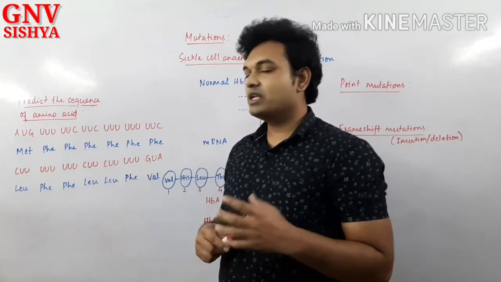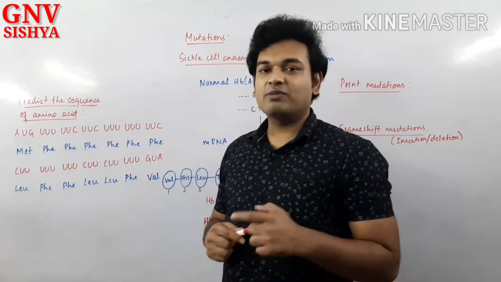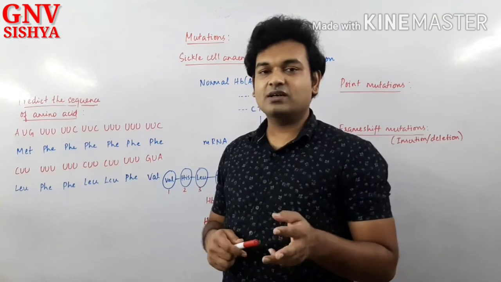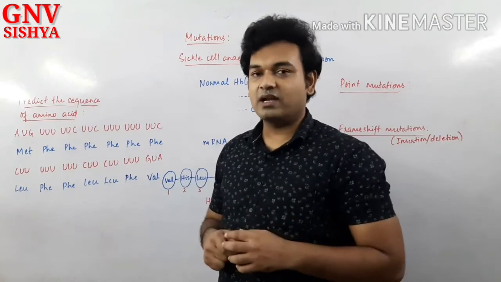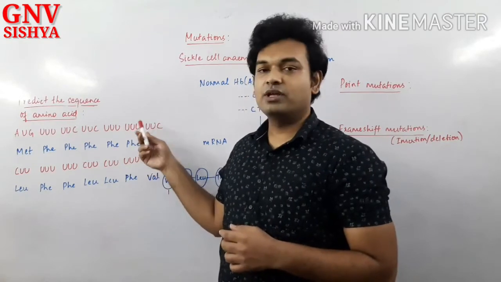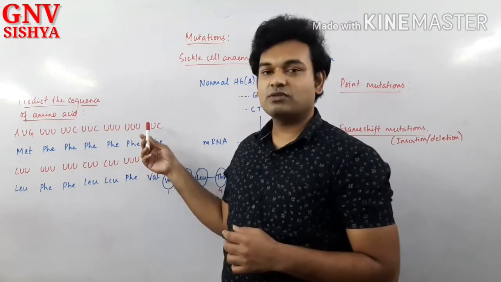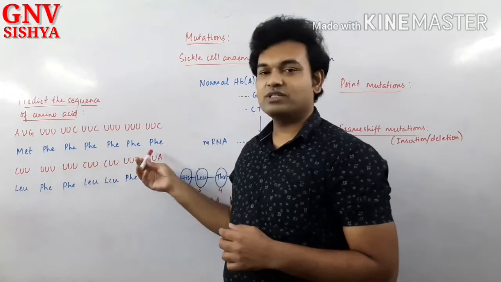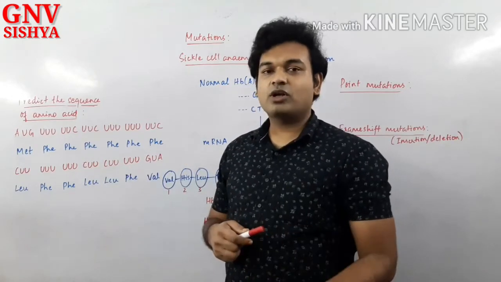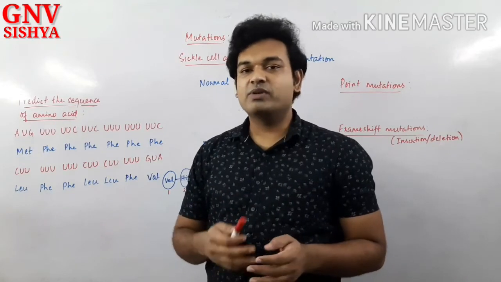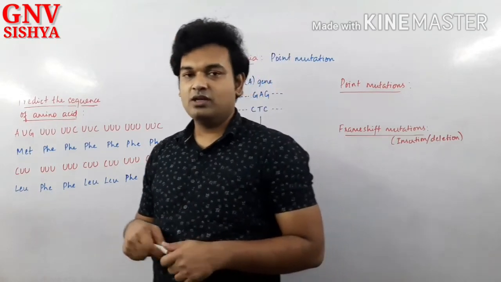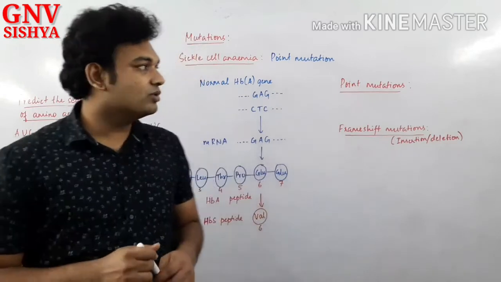From the DNA, only one template strand will be there. Even though the DNA is a double-stranded helix, only one of it will be the template strand, and from that only mRNA will be formed. And from the mRNA, through the process of translation, the peptide sequence will be formed. About the process of translation and how tRNA plays a role in it, we'll be discussing in our next session. Now let us see about mutations.